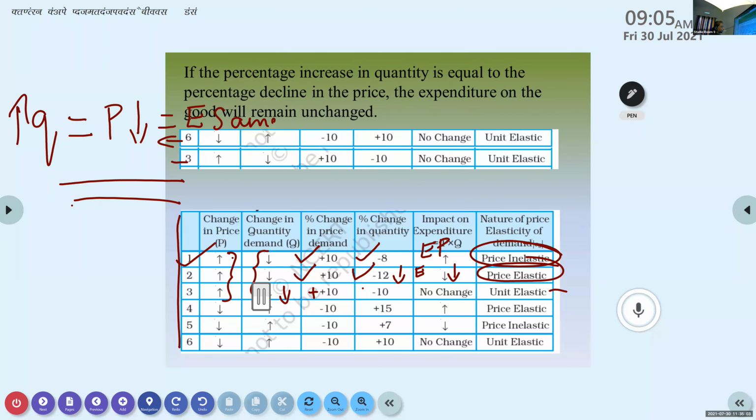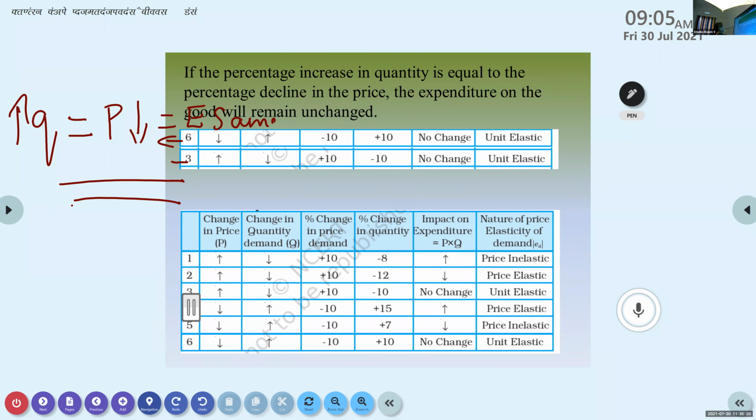It depends on at what point or to what degree it is changing. Here the price is reducing, and at the same time the quantity demanded will be increasing. So these are the important situations under the expenditure method.